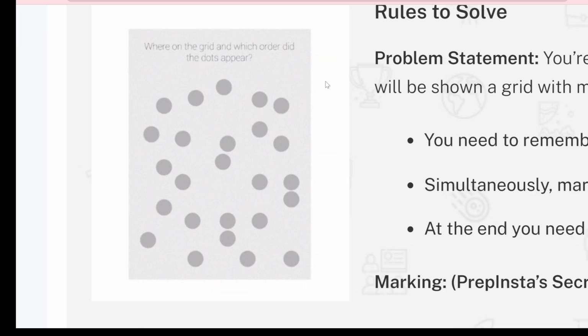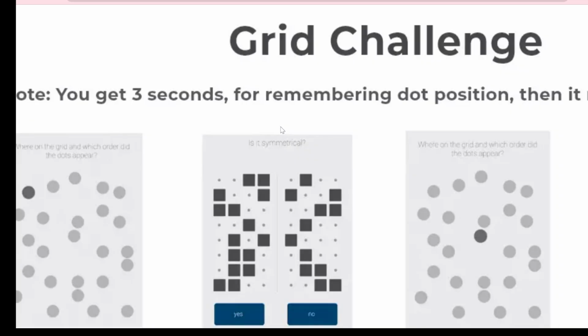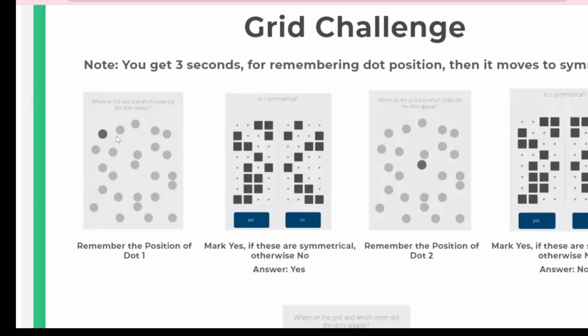So here is the explanation. First you will see these dots on the screen, and they will color one dot.